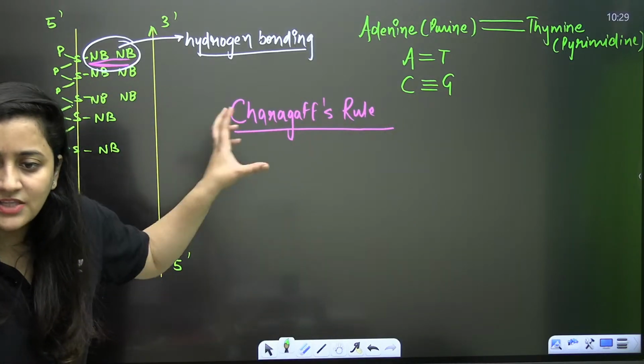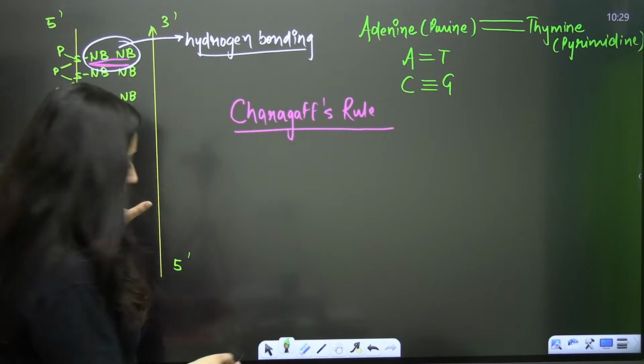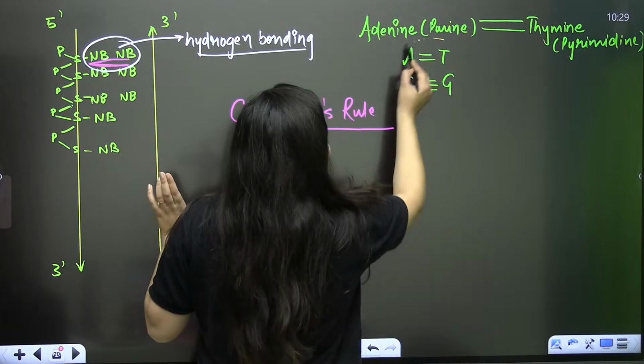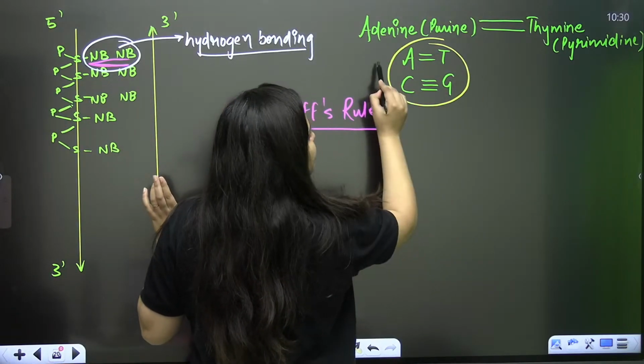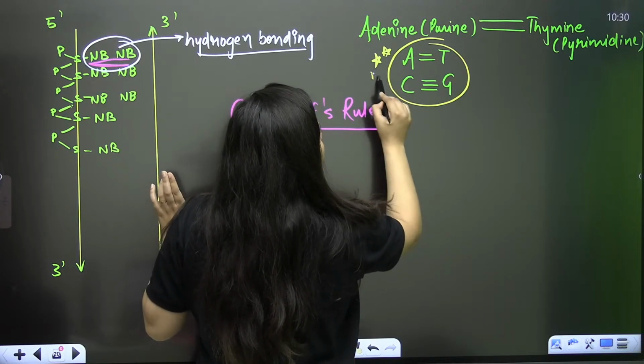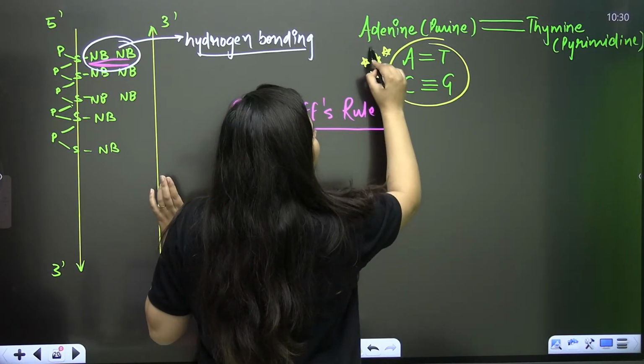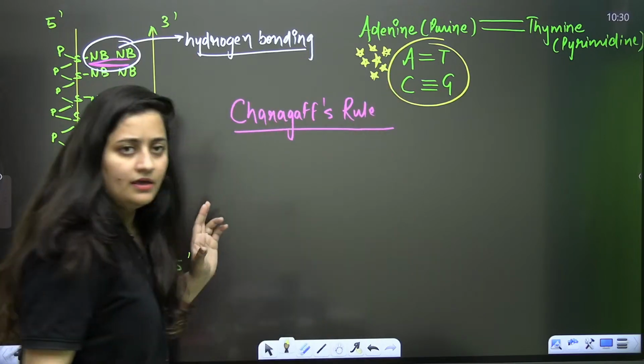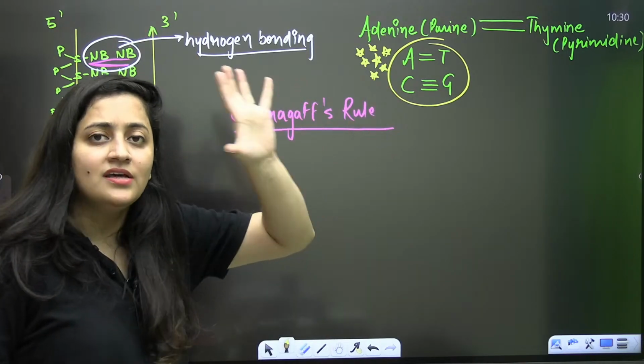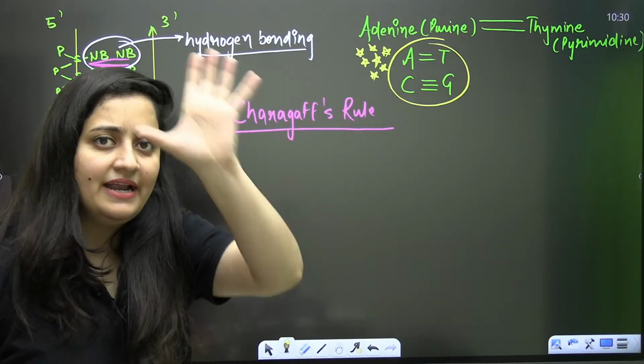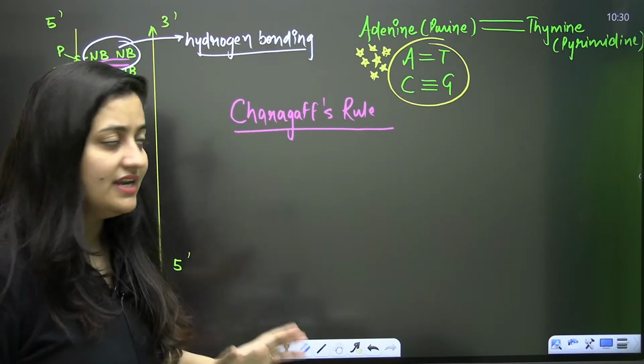That's what we study here. Adenine forms 2 hydrogen bonds with thymine, and cytosine forms 3 hydrogen bonds with guanine. This is what Watson and Crick explained when explaining the structure of DNA.